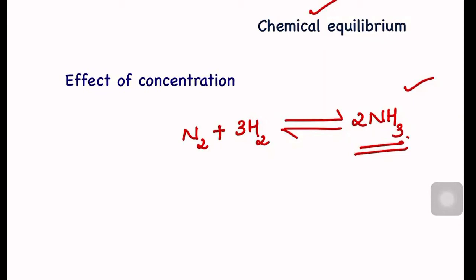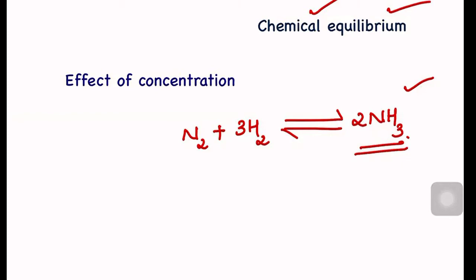Now, if you continue this experiment for 1 week, 2 weeks, 3 weeks, it doesn't matter. I'm not going to get ammonia again. Who is the villain? Because it reached chemical equilibrium. So I have to defeat him. How to defeat? I have to destroy the equilibrium.